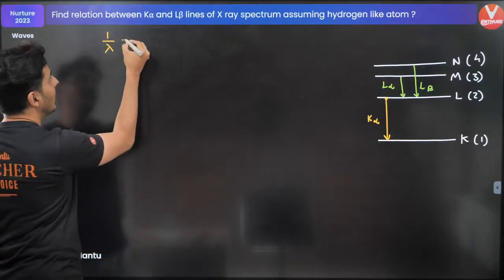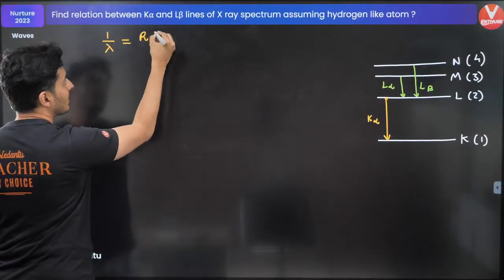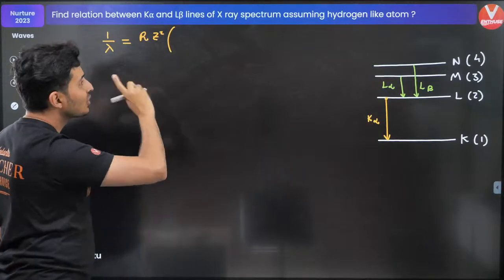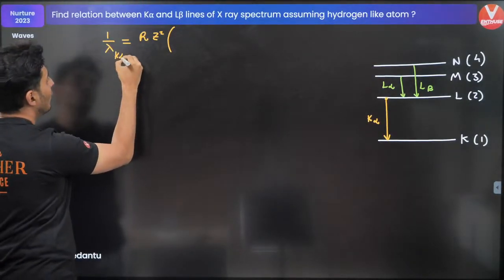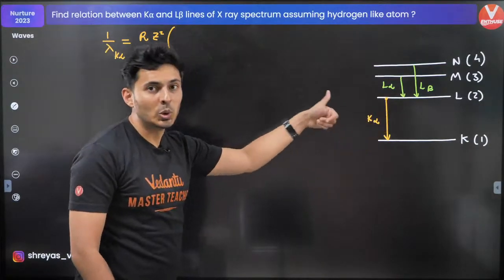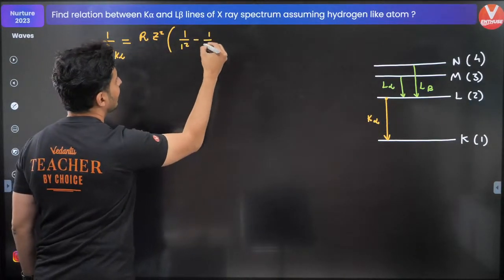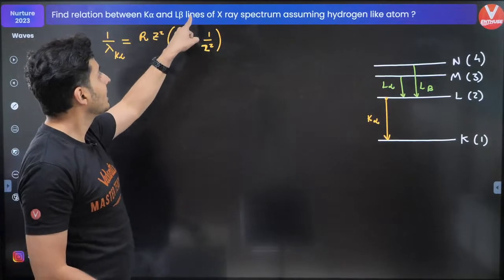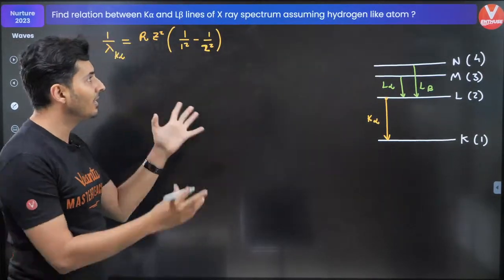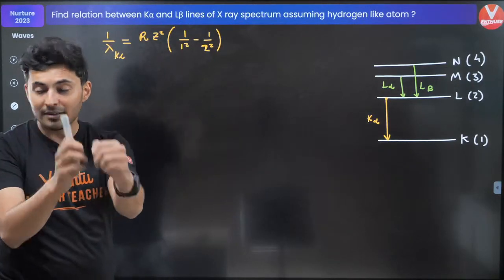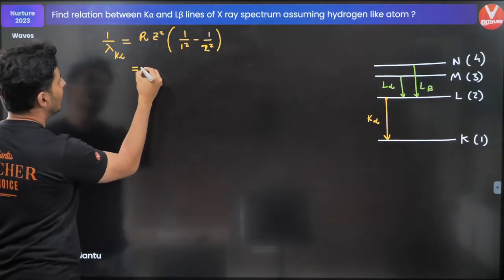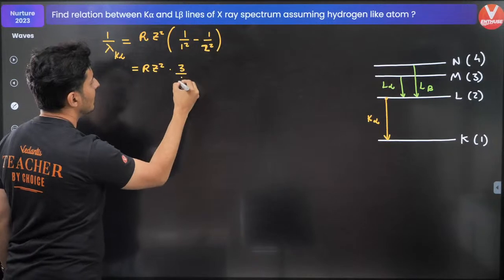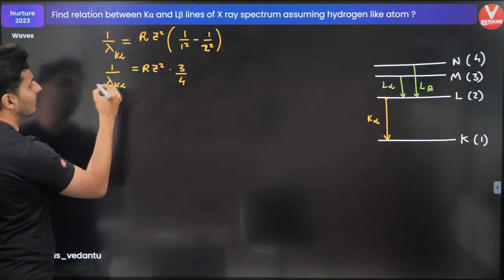Okay, Ankit? So 1/λ will be RZ², and the transitions 1/n1² minus 1/n2² should be there. For the K alpha line, the transitions are from 1 and 2, so here you will have 1/1² minus 1/2². I need to use this formula because you have to find the mathematical relationship between the wavelengths of the K alpha and L beta lines. So I get RZ² times (1 minus 1/4), that is nothing but 3/4. So that is 1/λ of K alpha.